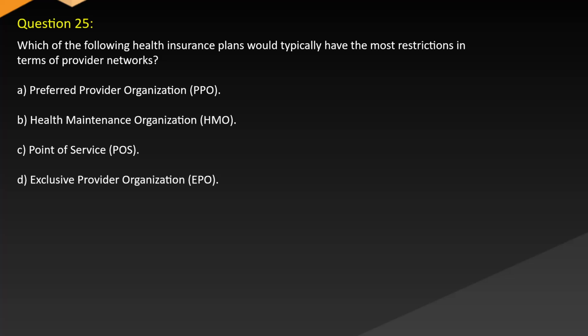Question 25. Which of the following health insurance plans would typically have the most restrictions in terms of provider networks? A. Preferred Provider Organization (PPO). B. Health Maintenance Organization (HMO). C. Point of Service (POS). D. Exclusive Provider Organization (EPO).